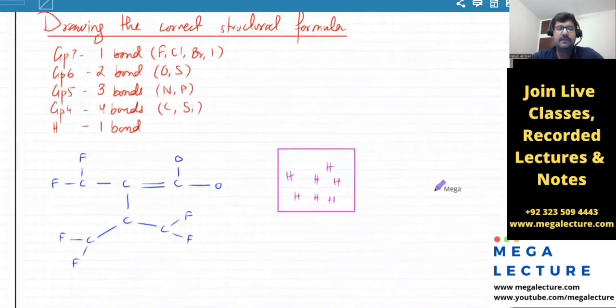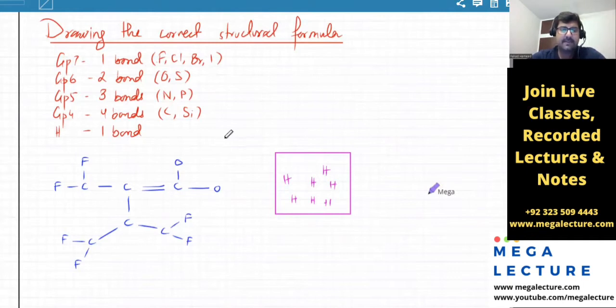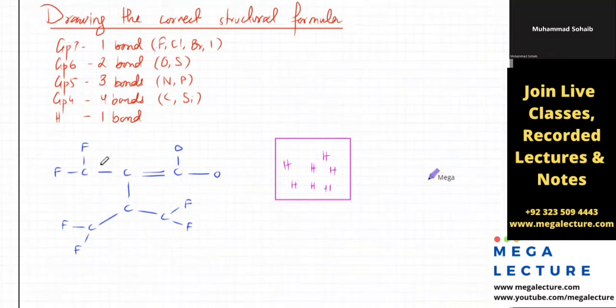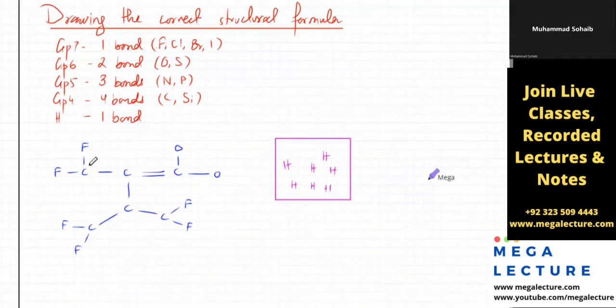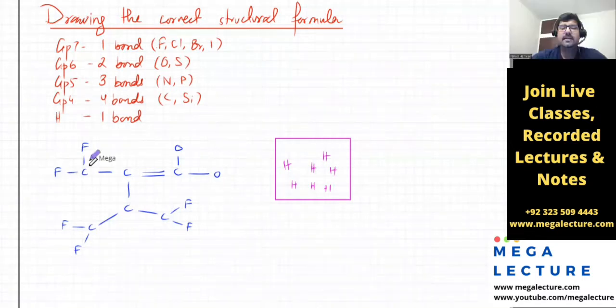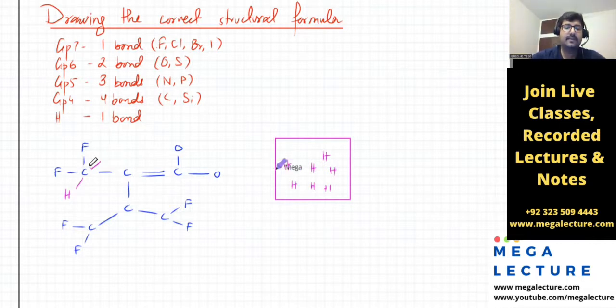Now look at the molecule over here. Okay, we were doing the same thing. Look at the molecule over here and tell me, is this a correct structure or not? Is the carbon over here correct or not? This one. Is it right or wrong? No, incorrect. That's incorrect, right? So what should I do? I've got these hydrogen atoms. So I should add a hydrogen atom over here, right? Now this carbon is fine. Okay, so now this one is fine.